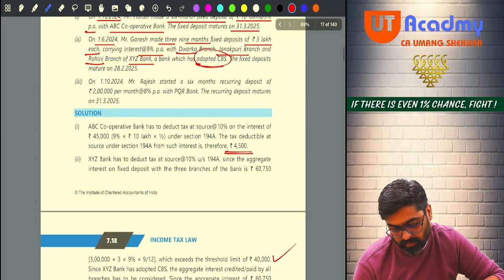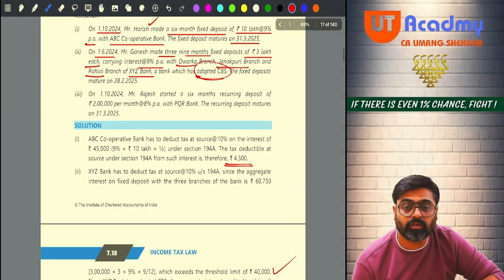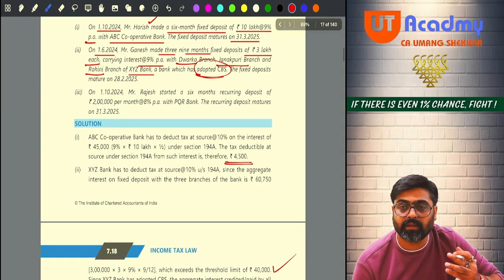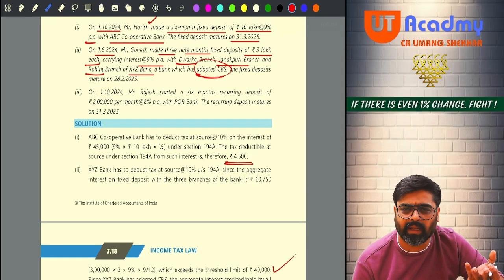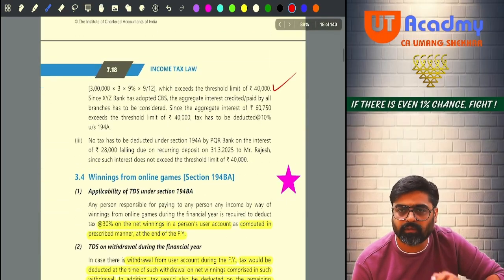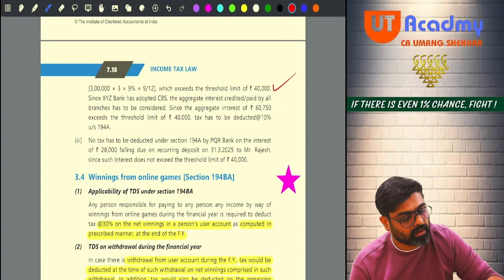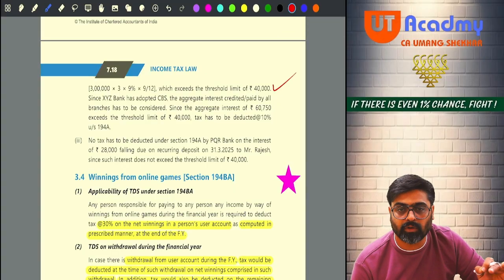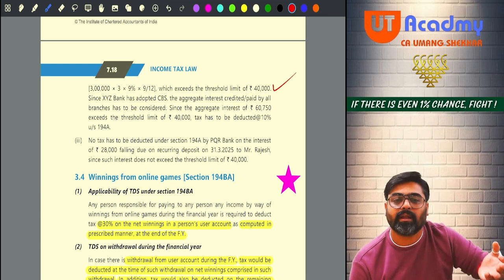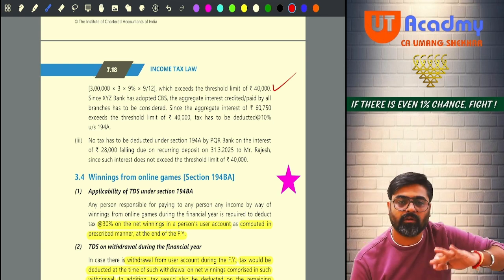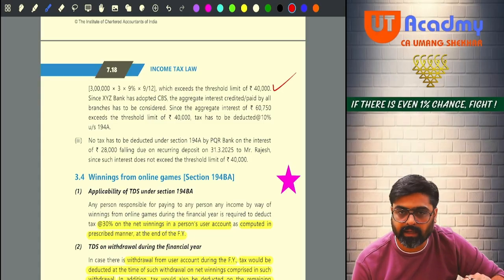See, if Mr. Ganesh was a senior citizen, then we would have checked the limit of 50. Then also it was more than 50. The TDS would have been 10% of 60,750. So each branch will deduct TDS on what? 20,250, 20,250 each branch will deduct. That means on the entire 60,750 the TDS will be deducted by the entire bank.